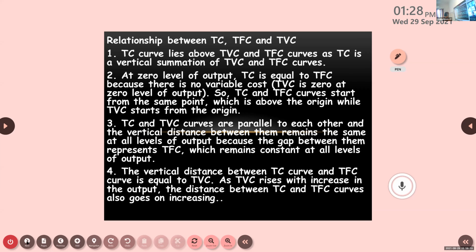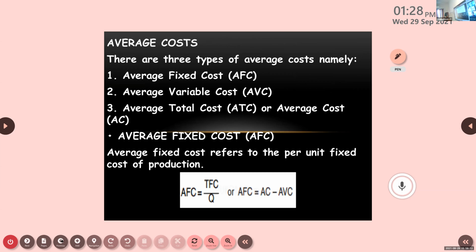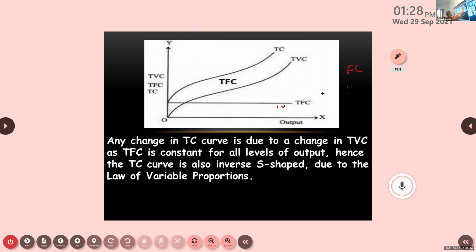It goes on increasing. Here in the beginning, you can see the difference between TC and TFC is only this much. As we are increasing more and more, if you come to this position, the difference between TC and TFC is going on increasing. As we are going here, you can see this much gap has become between TC and TFC. That is the reason, because of TVC.